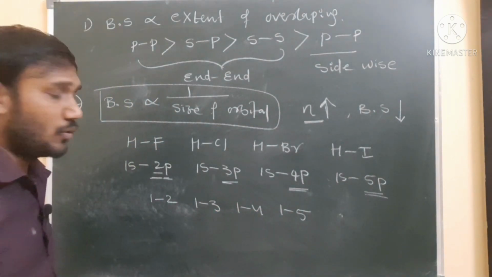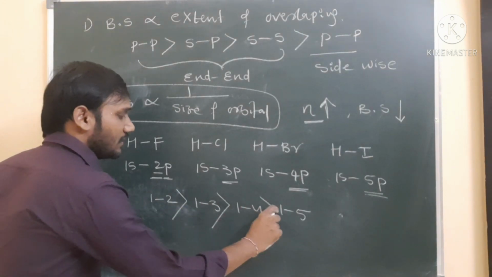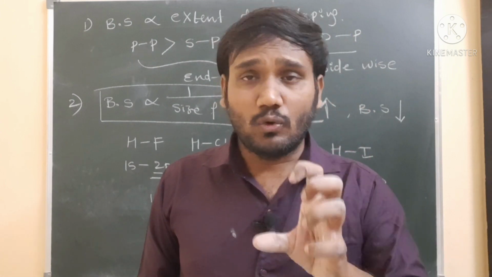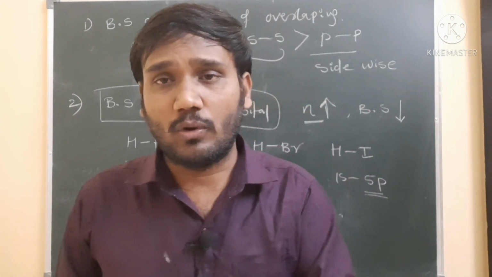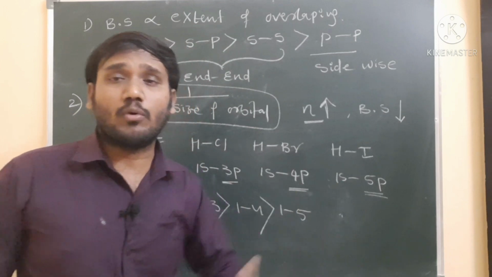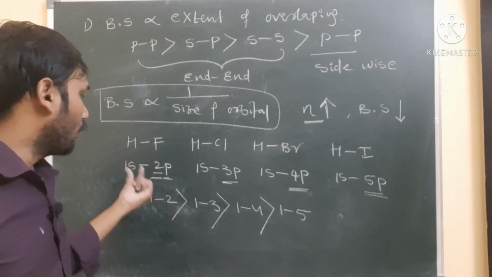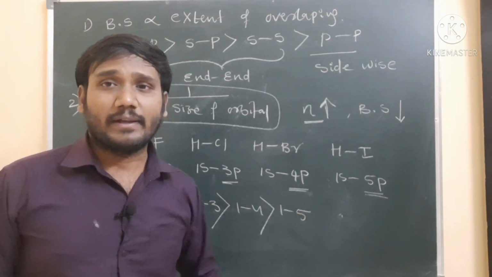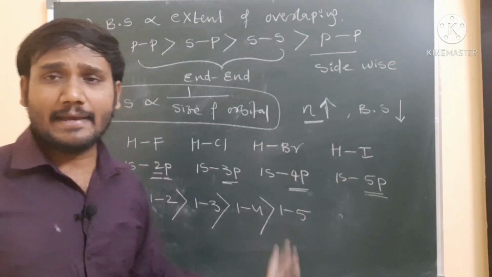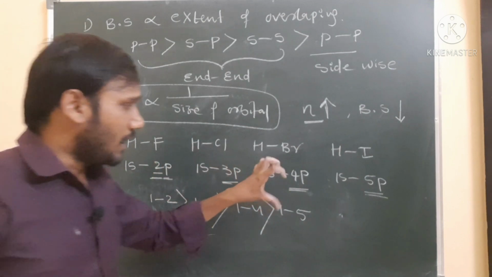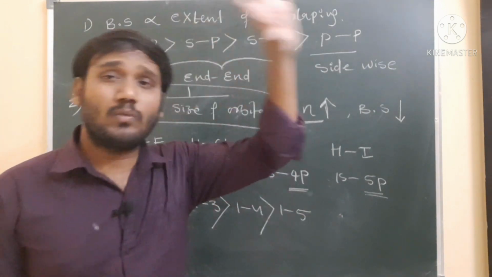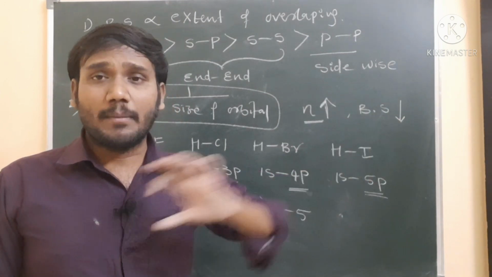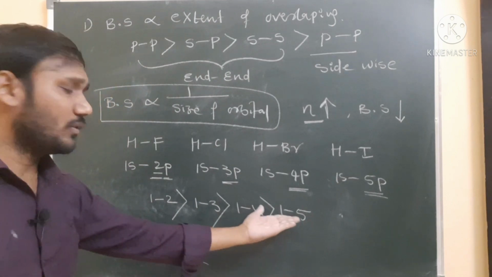Now where is the strength more? Here the strength is more, because the 2p orbital is very close to the nucleus, so the size is very small. Very close to the nucleus means the attraction is very strong, so you require more energy to break it. So the 1s-2p bond is very strong compared to 1-3, 1-4, 1-5. That's why the hydrogen iodide bond can be broken easily compared to hydrogen fluoride: hydrogen is a common size, but iodine size is very large. Large size means the bond length is very long, and with longer bond length we can break it easily. So this is the reason.